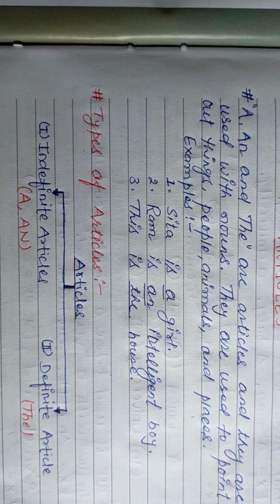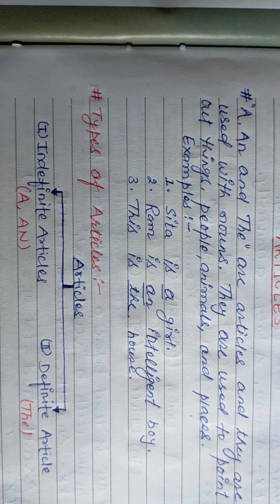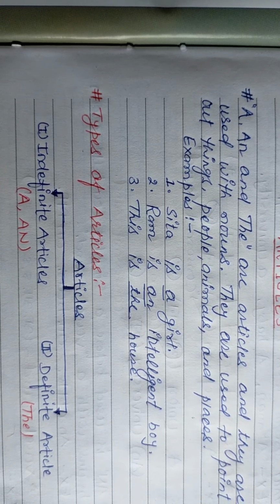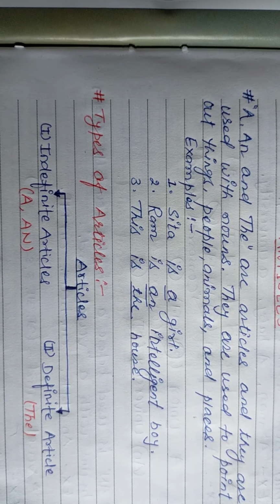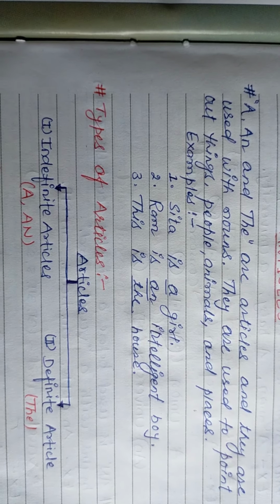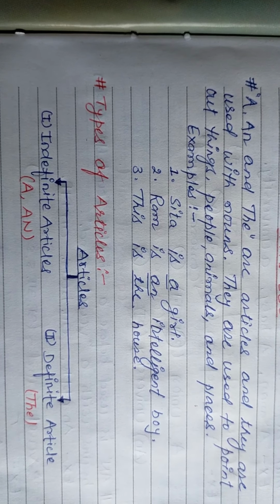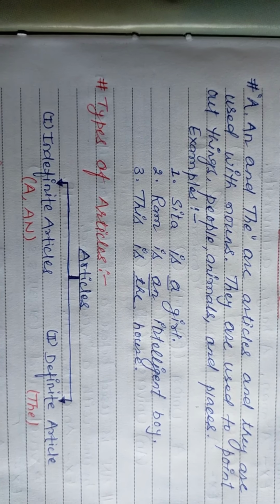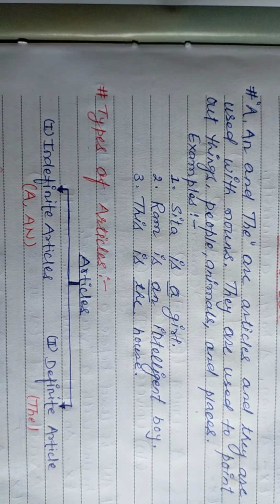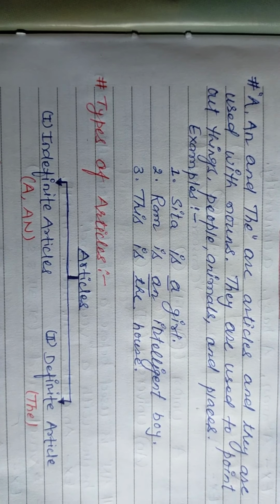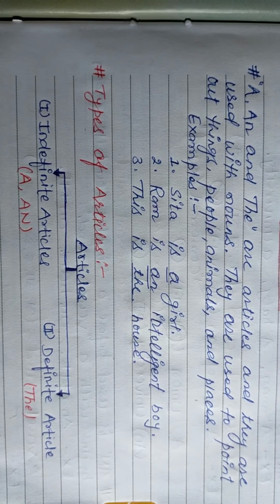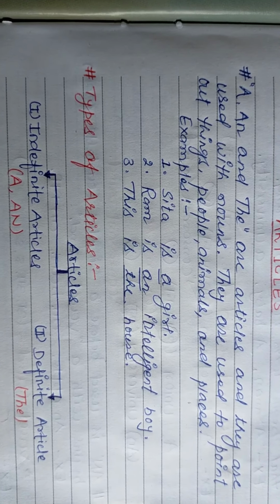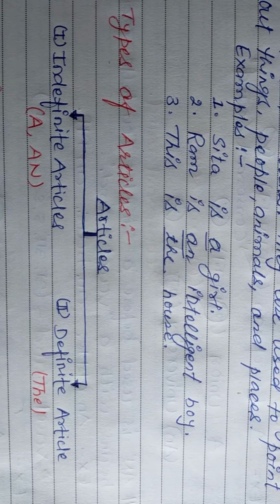Sita is a girl. Here a is used with girl, and girl is a singular noun as we know, that's why we use a here, and girl has a consonant sound. Now come to the second example. Ram is an intelligent boy. Here intelligent starts with a vowel sound, that's why we use an here. By this we are indicating a person, not a particular person.